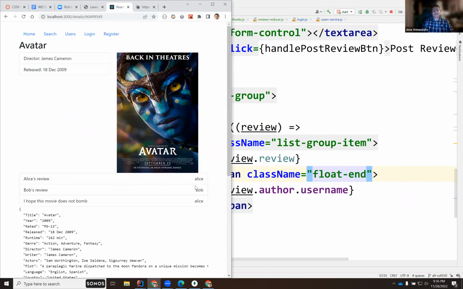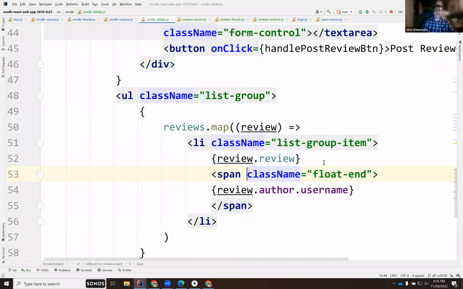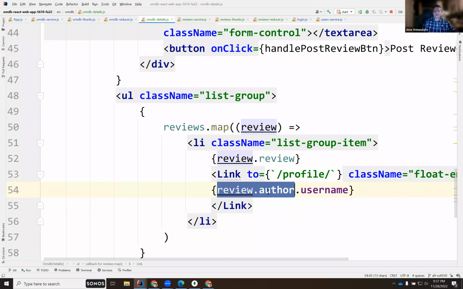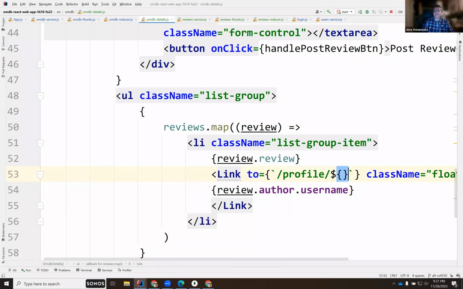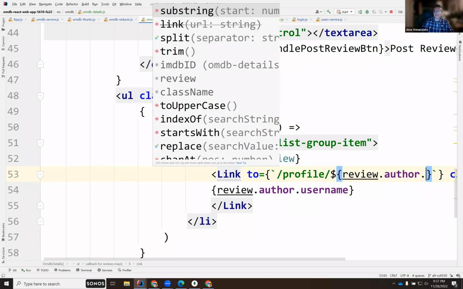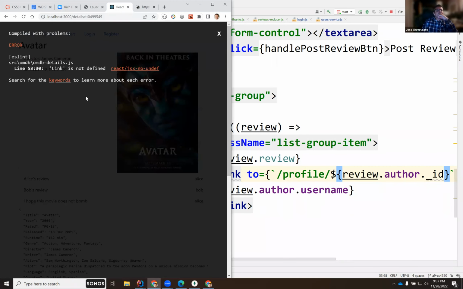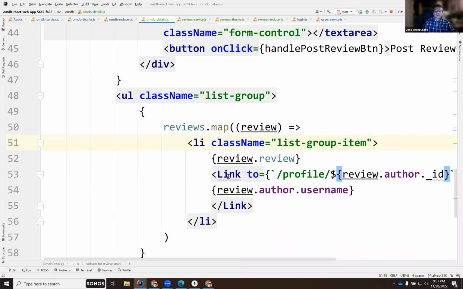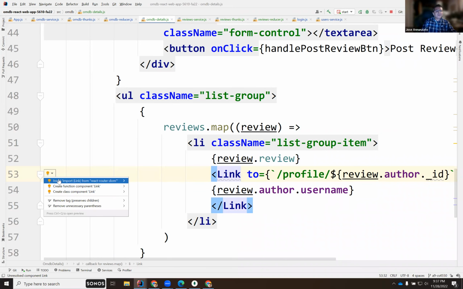And these could be hyperlinks, right? These could be hyperlinks that navigate to the profile, right? So instead of span, this could be a link that says profile, right? Like that, profile/ and then the ID of the author. So this would be something like that. Maybe author._id. Oops. Link. Oh, I need to import the link. Did not import. Let's import it.